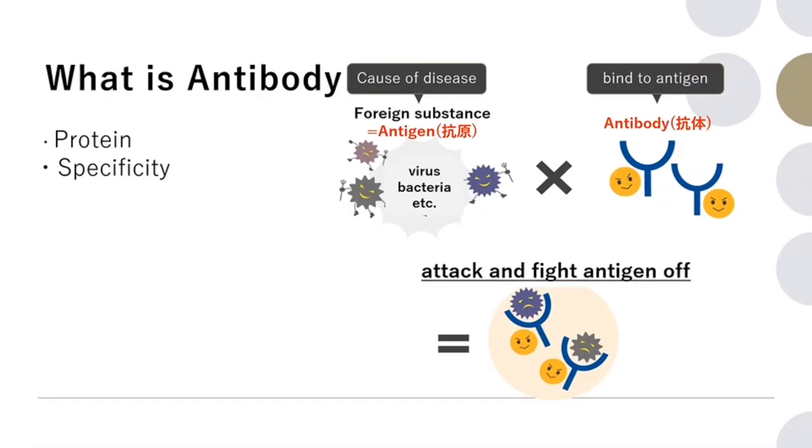Firstly, we have to know what antibodies are like. Antibodies are a blood protein. They are produced by the immune system that responds to foreign substances like toxins and pathogens. They have specificity to antigen, so they recognize antigen and bind it to attack and fight it off.